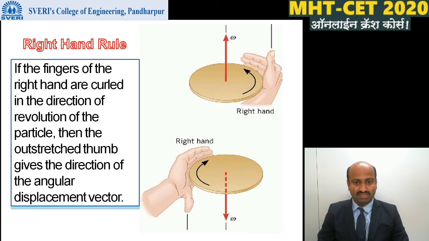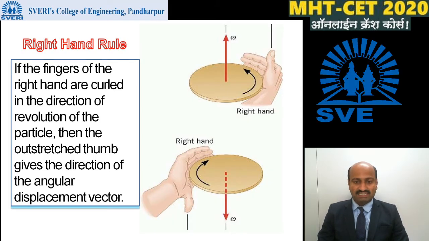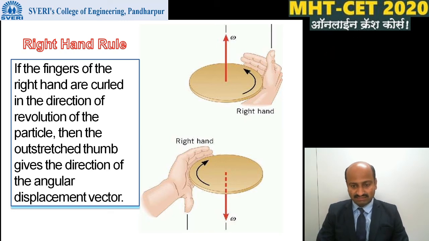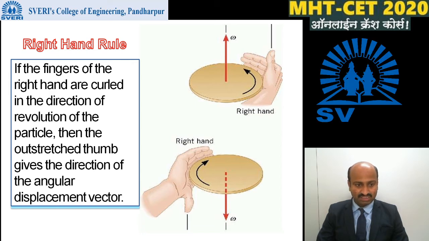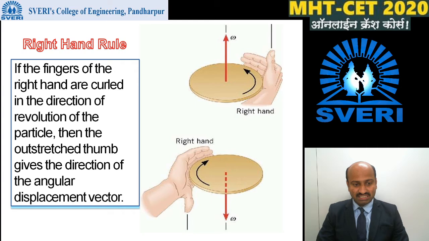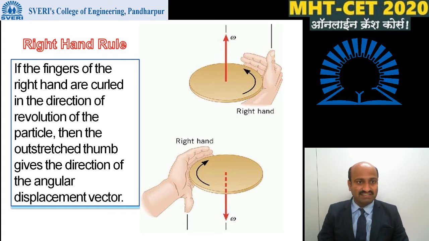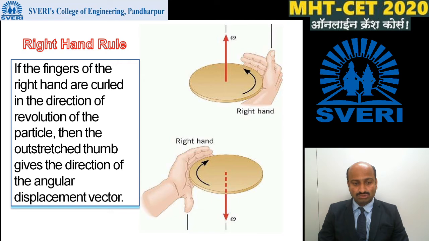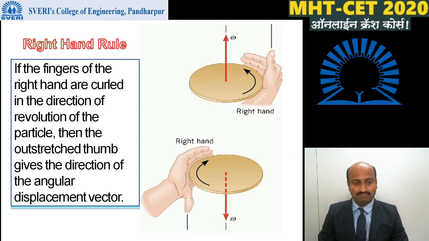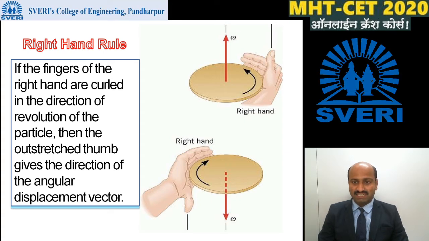Right hand rule. What is meant by right hand rule? If the axis of rotation is held in the right hand with the fingers curled around the axis, then these curled fingers give the direction of the rotation and the thumb gives the direction of the angular displacement vector. This right hand rule is used to denote the direction of the angular displacement vector. If the fingers of the right hand are curled in the direction of the revolution of the particle, then the outstretched thumb gives the direction of the angular displacement vector.